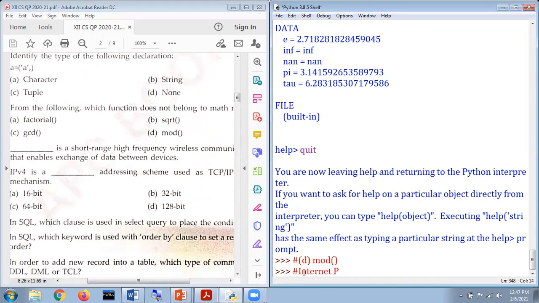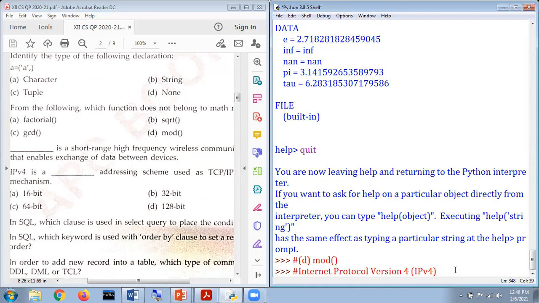After that, Protocol. Okay. After that, here it is a version, and the version number is 4. When we talk about IPv4, the full form of IPv4 is Internet Protocol version 4. Okay, hope the thing will be clear.